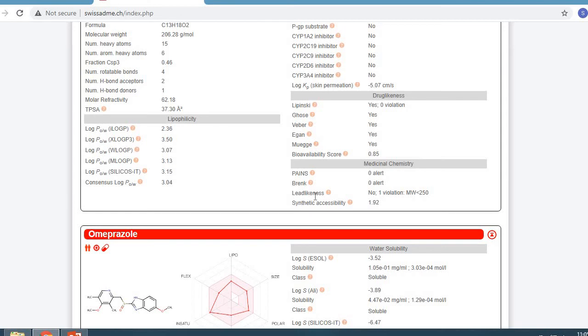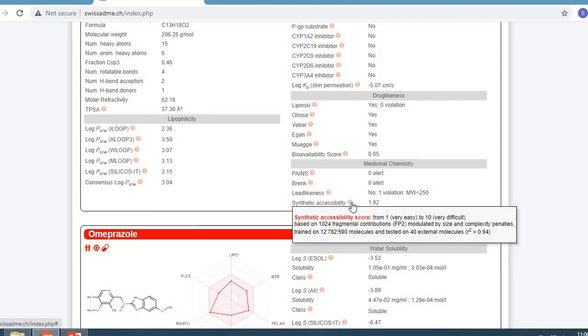The lead likeness is no, and it has one violation. The molecular weight is less than 250. The synthetic accessibility is also shown here, and the score is from 1, which is very easy, to 10, which is very difficult. Here the score is 1.92, so the ibuprofen synthesis is very easy.